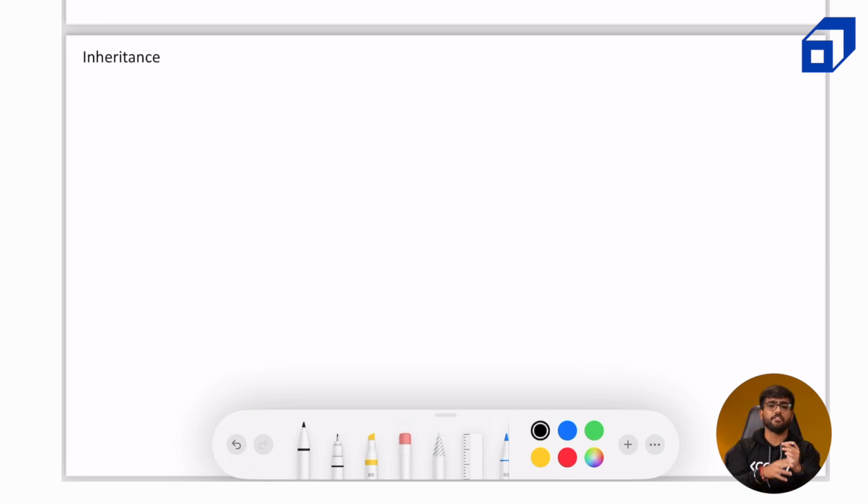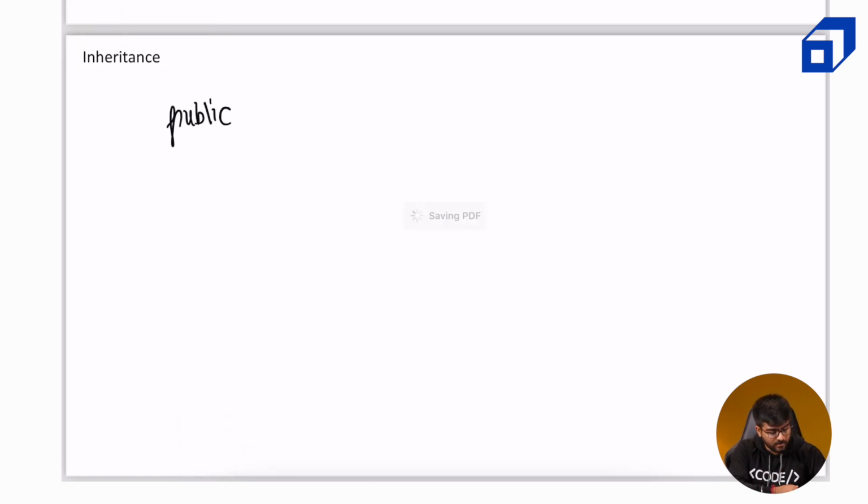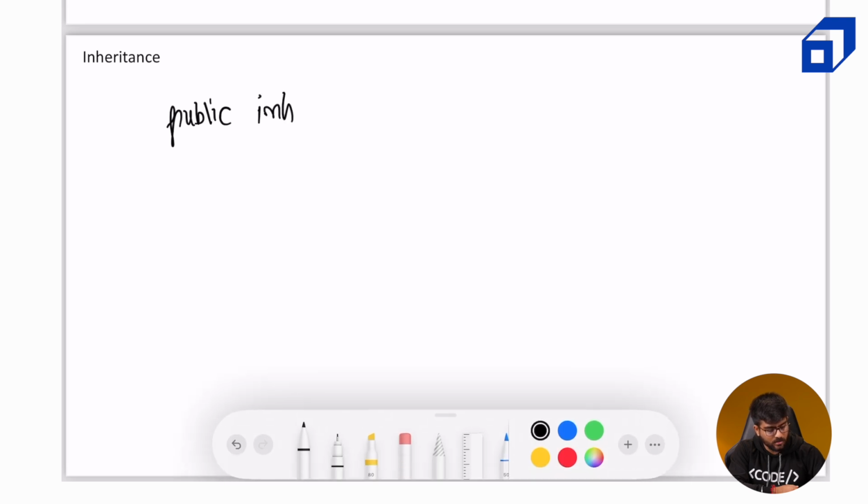So whenever we inherit a parent class publicly, okay, public inheritance, which is what we did in this example in the code. Public inheritance, and by default the inheritance is public. Okay, if we didn't use the word public, it was supposed to be a public inheritance only, contrary to private being the default access modifier for the data members and the member functions.